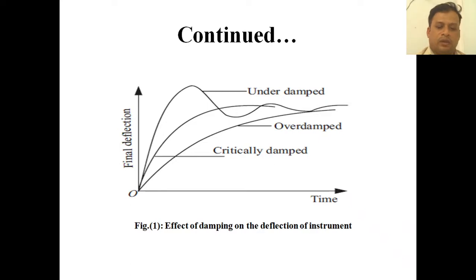Okay. So damping also has various types. For the different damping cases, these are the graphs. If the system is critically damped, it comes to rest position early. If it is underdamped, it will have some oscillations. If it is overdamped, it will rise and then come to a final position.